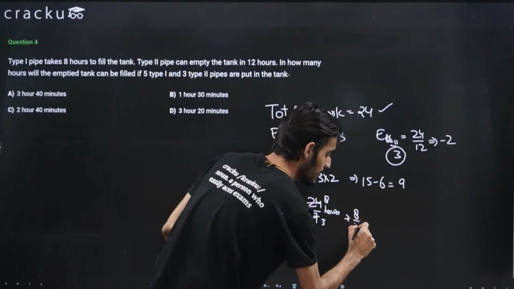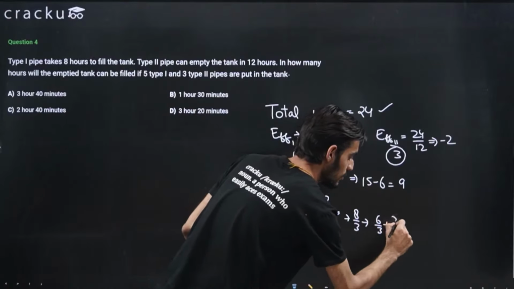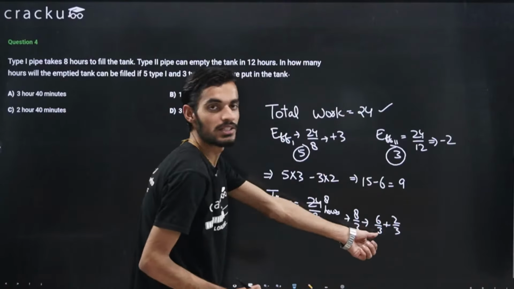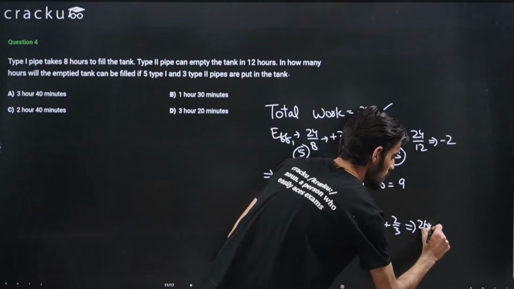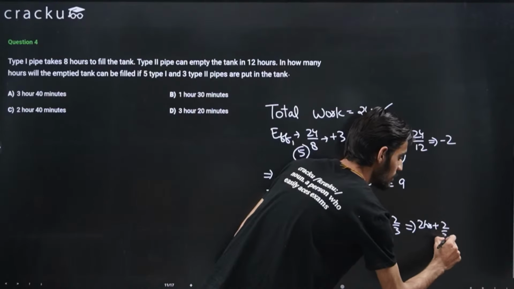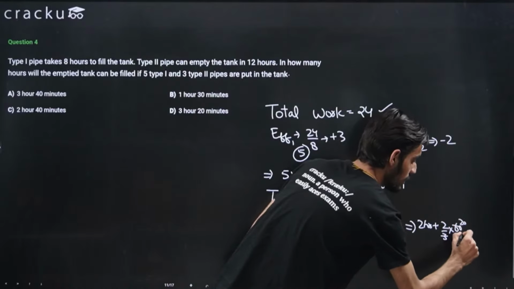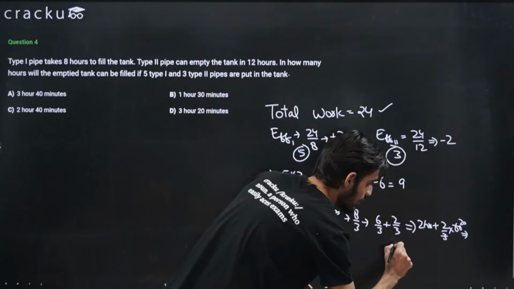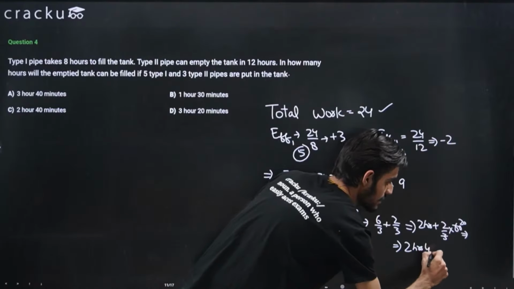You can write 8 by 3 as 6 by 3 plus 2 by 3. 6 by 3 is 2. So this will be 2 hours plus 2 by 3 into 60, which comes out to be 40, right? So the value will be 2 hours and 40 minutes.